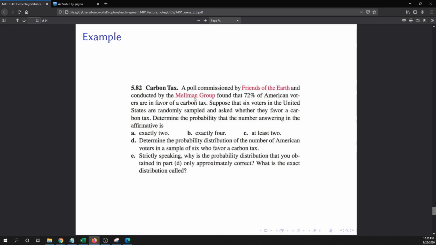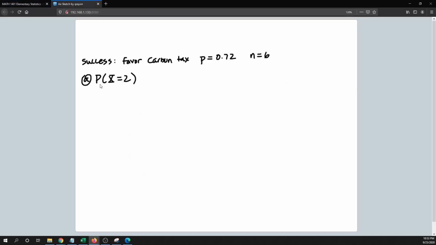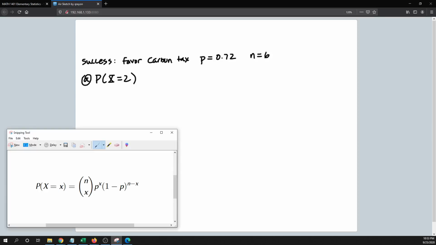Okay, so we have a binomial random variable here. It's the number of successes out of the 6 people that we ask. In part A, they want to know the probability that exactly 2 say yes, they are in favor. So we ask 6 people, and 2 say yes. We need to calculate the probability that x equals 2. Remember, we are going with this formula, which gives us the probability that the random variable x equals some number.